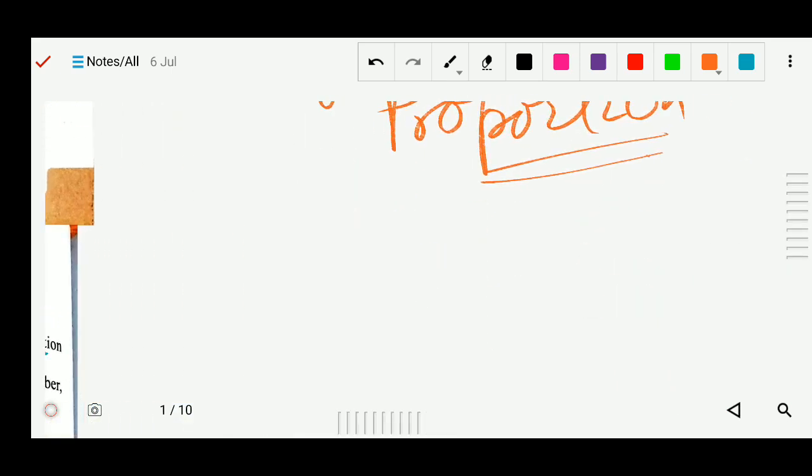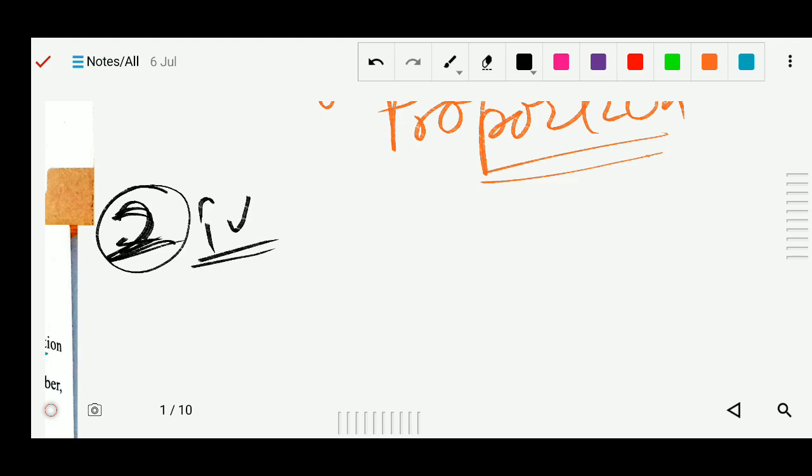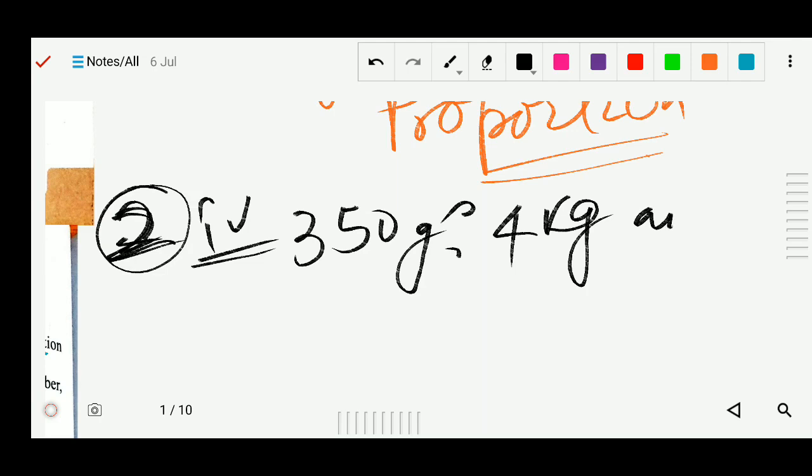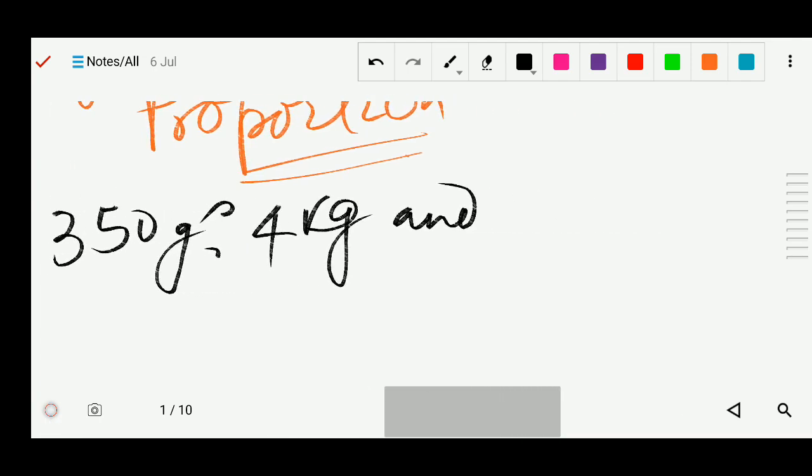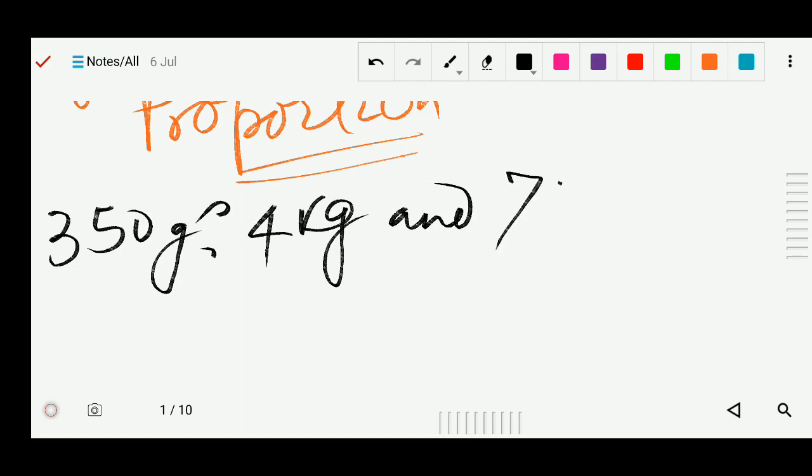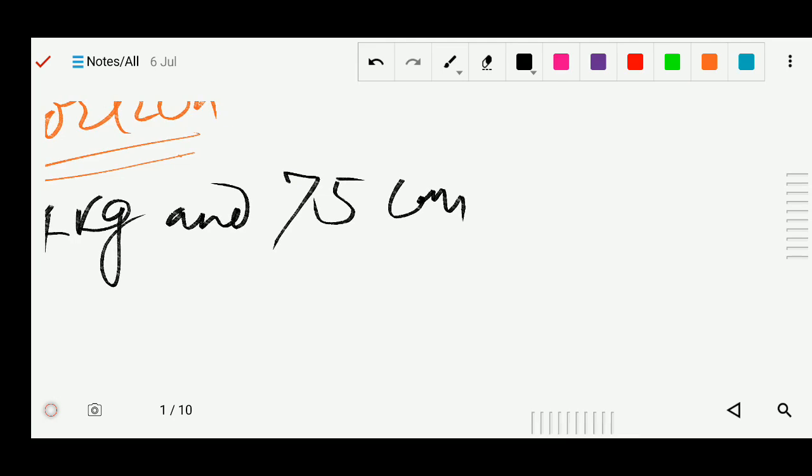So here the question is 350 gram is to 4 kg and 75 centimeter to 8 meter.